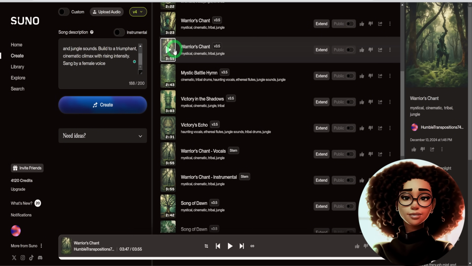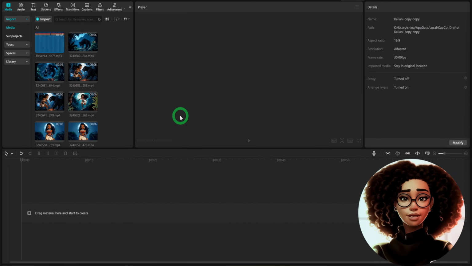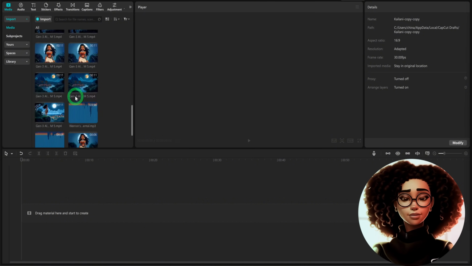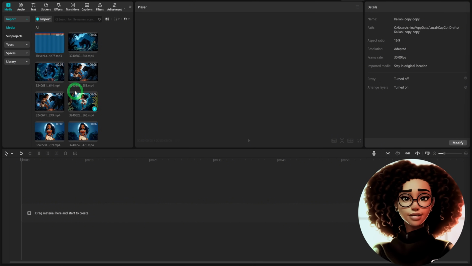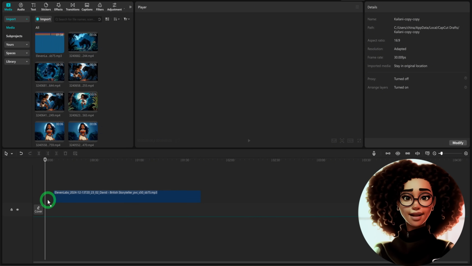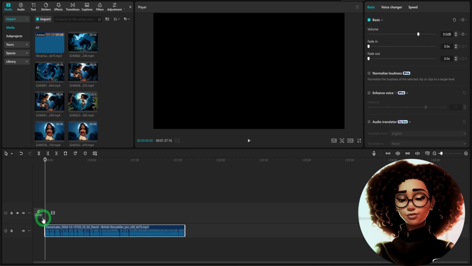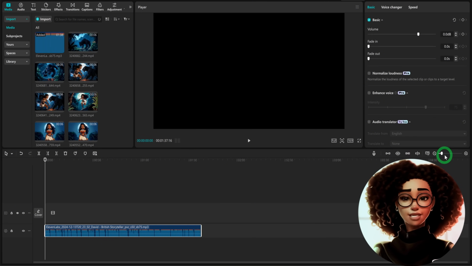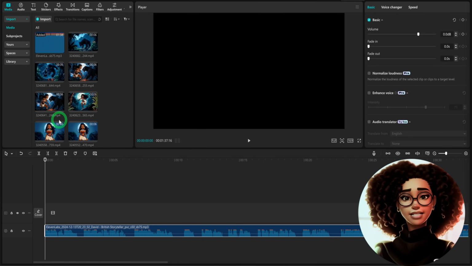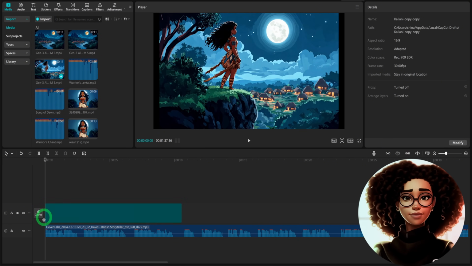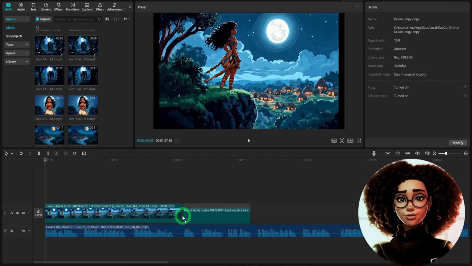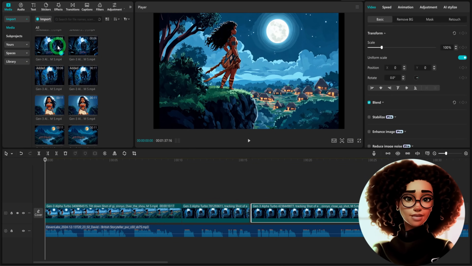Once you have all your clips and sound effects ready, the next step is to bring everything together in a video editor. For this tutorial, I'll demonstrate using CapCut, but you can use any tool you're comfortable with. Start by uploading all your video clips, the voiceover narration, and the sound effects to CapCut. Drag the voiceover onto the timeline and stretch it out. Place the video clips on the timeline in the order that matches the story being narrated. This ensures your visuals align with what's being said.